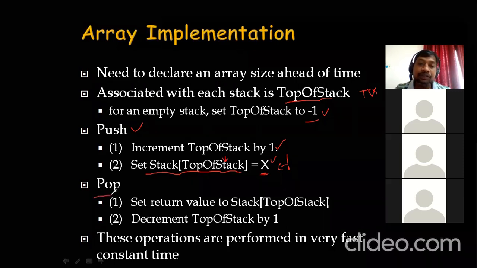So for pop operation, set the return value of the stack or top of the stack. That will give you the current top of the stack. If you decrement it, then it points to the next element, the next top of the stack element. Right?